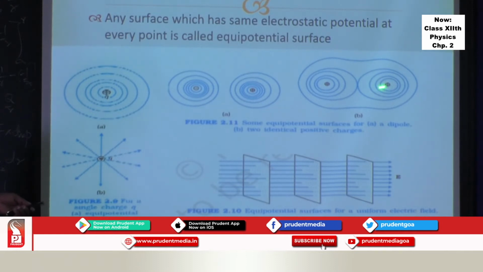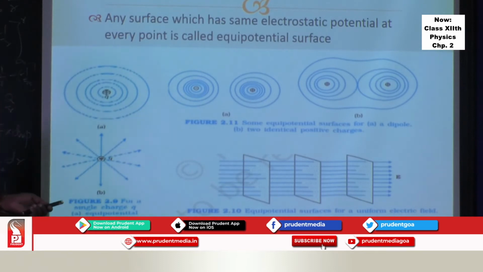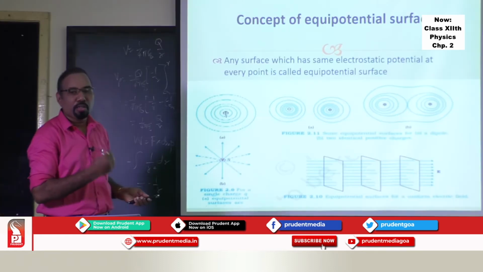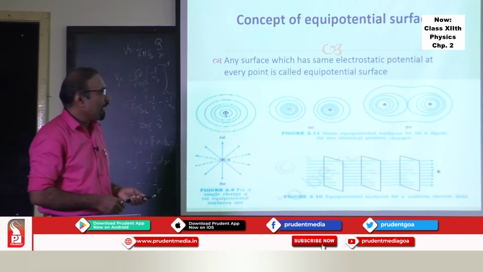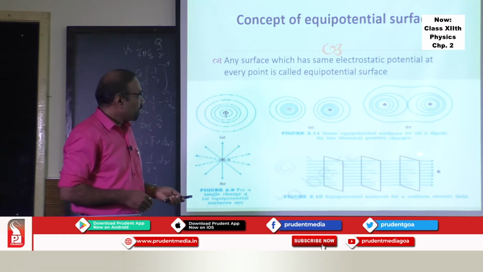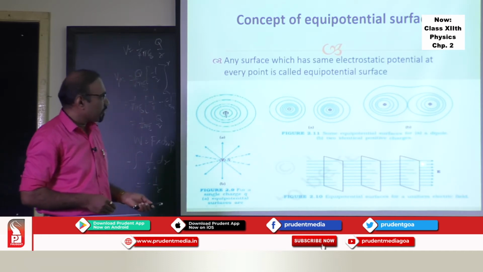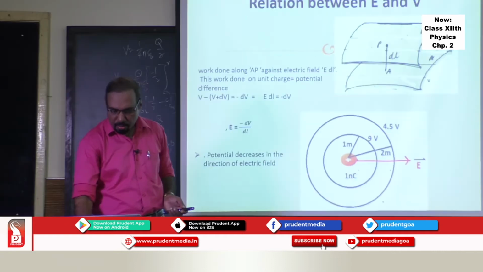And if you take equipotential surface, the equipotential surface passes through this because there is a potential between the two like charges at the center of the two like charges. That's a beautiful distinction you can make between the lines of force pattern and equipotential surfaces pattern. Then we have equipotential surfaces due to uniform field. These are the equipotential surfaces in uniform field. So this is the concept of equipotential surface.